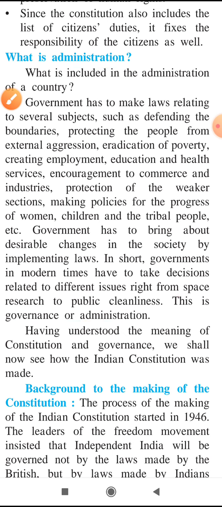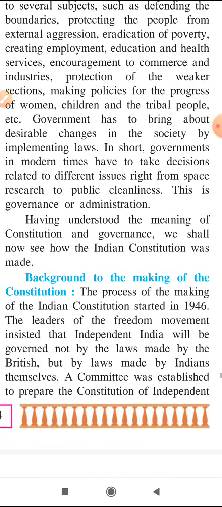So students, we are now going to see the background to the making of the constitution.